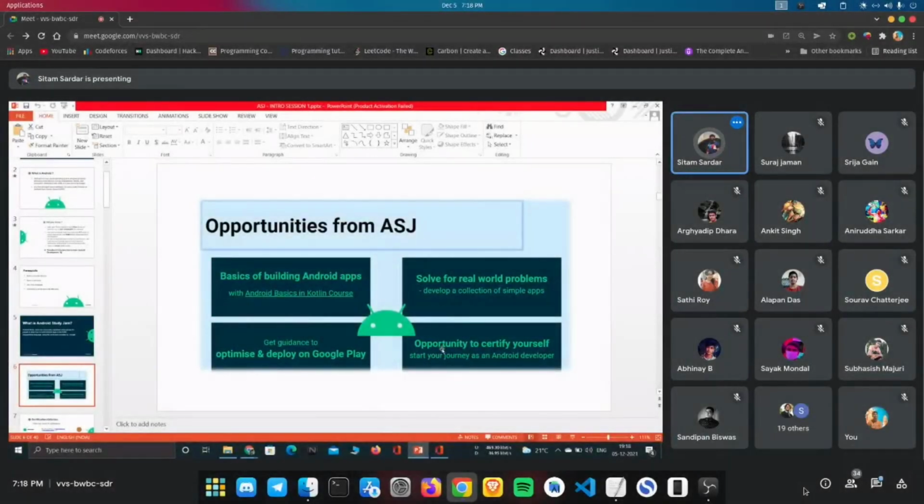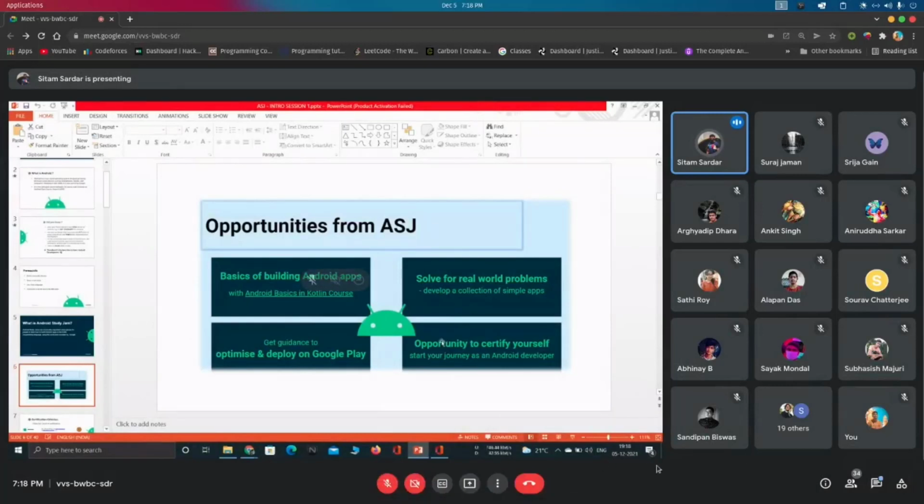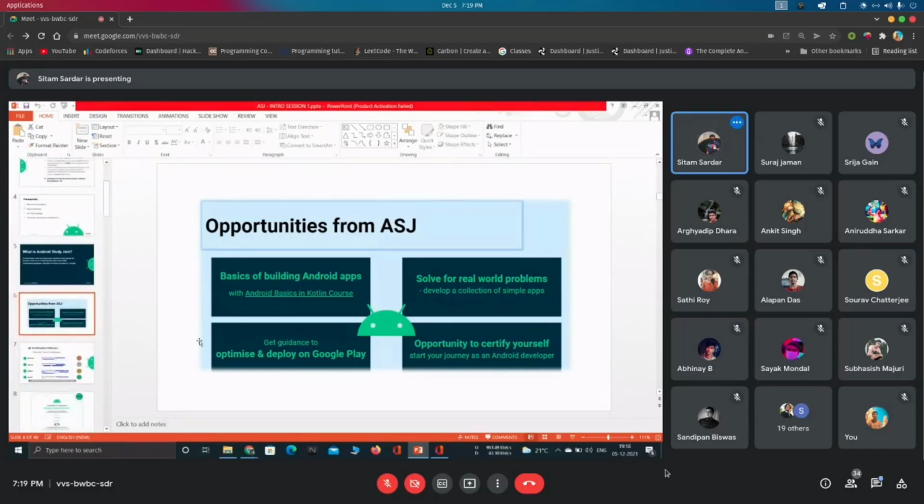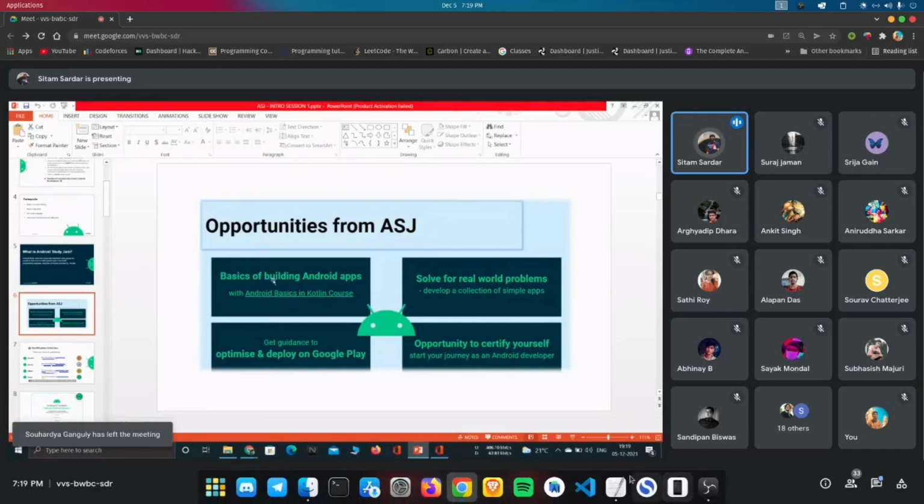There is also an opportunity to certify yourself, and we will provide you a certificate about your performance. How we are going to give you the certificate, I will share later on. Before that, let's review how the course is.